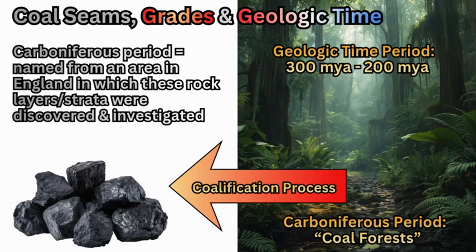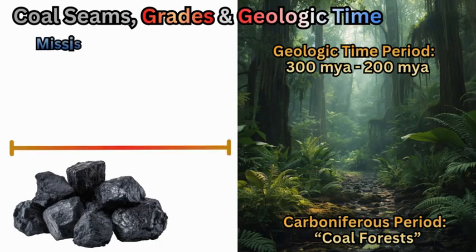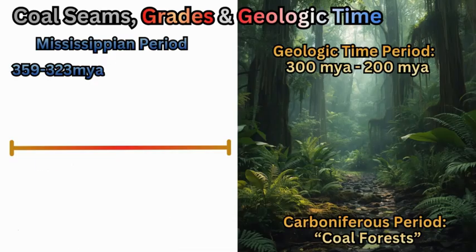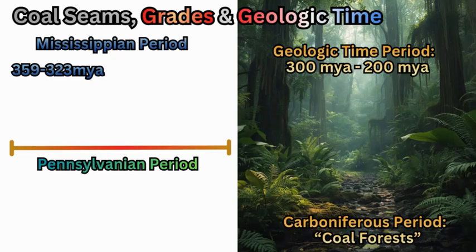Now, in the States, the Carboniferous period is divided into two subsystems. First, the older Mississippian, which lasted from 359 million years ago to 323 million years ago, and the younger or newer or more recent Pennsylvanian, which lasted from 323 million years ago to 298 million years ago. Now, these are divided into two different sections of the Carboniferous because of the environments that they existed in.